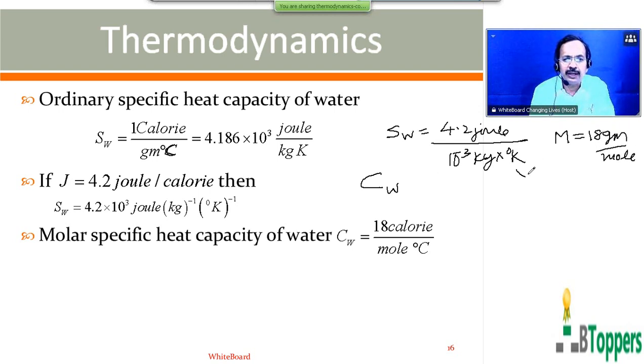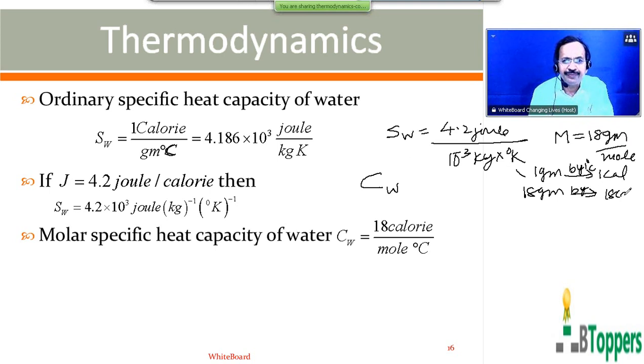So 1 gram mole of water will have a mass of 18 grams. So if the specific heat of water is given as 1 calorie per gram per degree centigrade, it means to increase the temperature of 1 gram of water by 1 degree centigrade, we require an amount of heat equal to 1 calorie. So the amount of heat required to increase the temperature of 18 grams of water by 1 degree centigrade